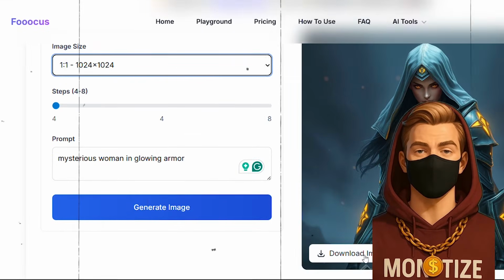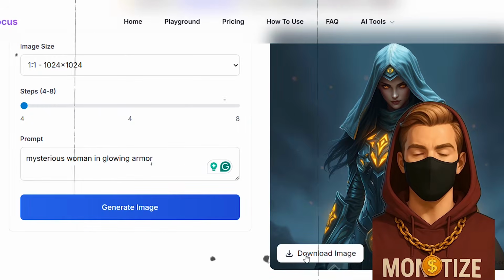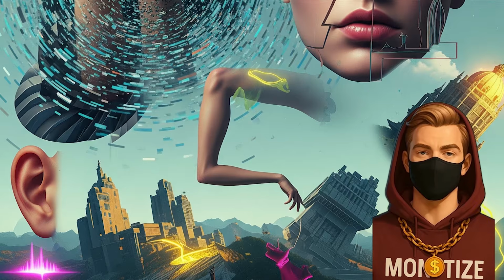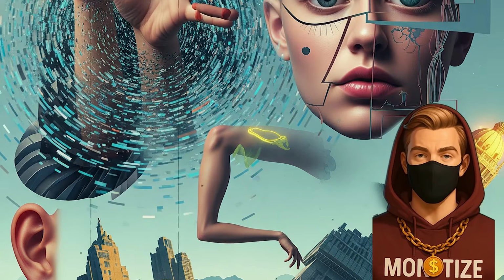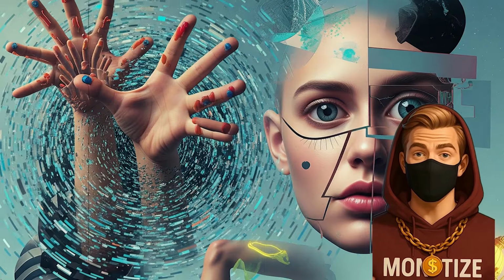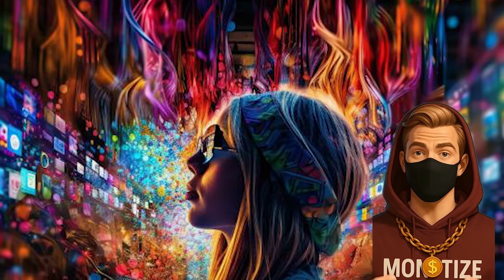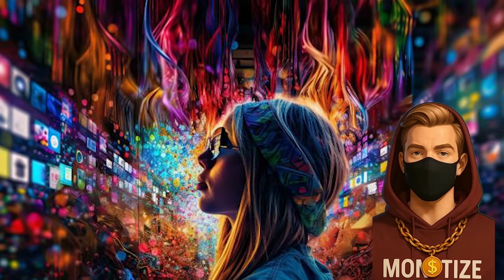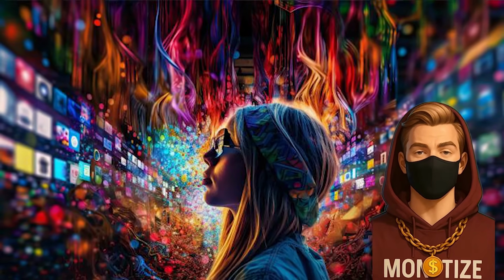A lot of AI image tools mess up the basics: hands, faces, symmetry. One picture might be great, the next looks like your influencer fell into a glitchy mirror. Not Focus. It manages to lock onto structure in a way that feels deliberate, like it understands visual style instead of just mimicking it.